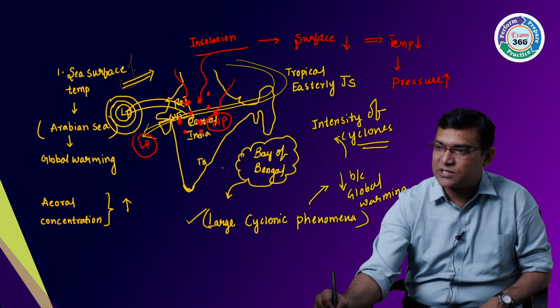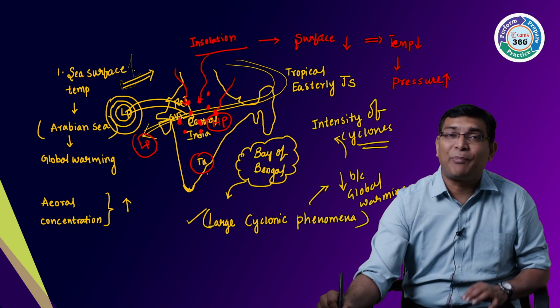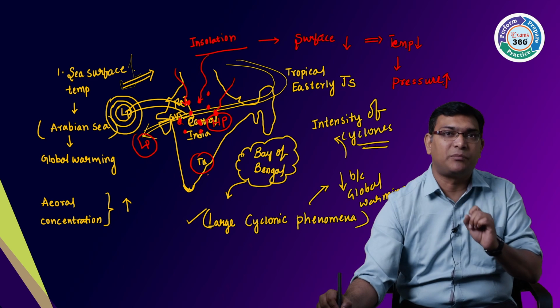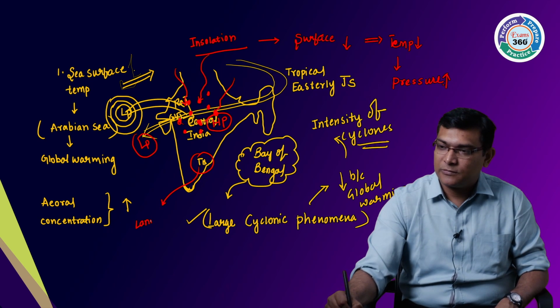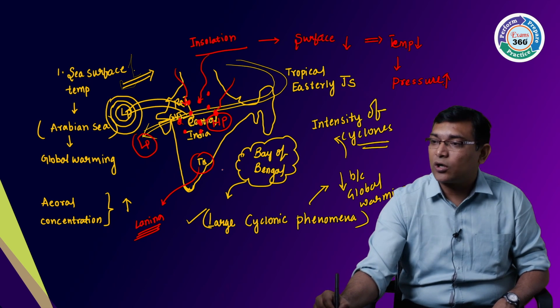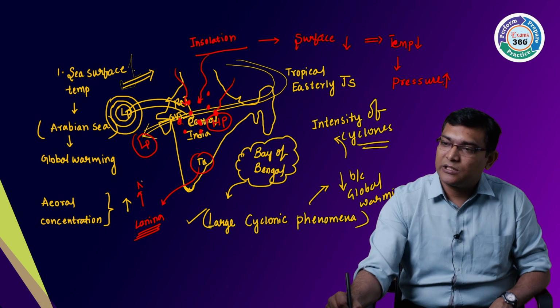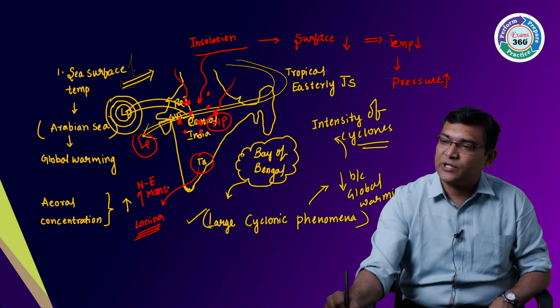Why is Tamil Nadu receiving more rainfall? It is because of the peculiarity or erratic nature of the monsoon because of La Nina. Whenever La Nina occurs, the northeast monsoons will be strengthened.